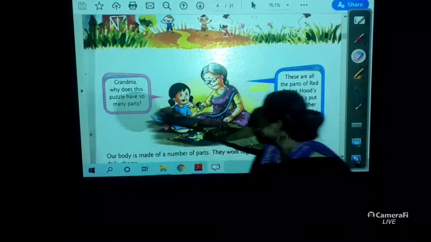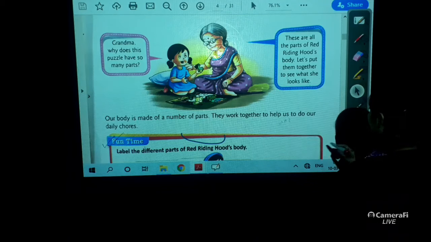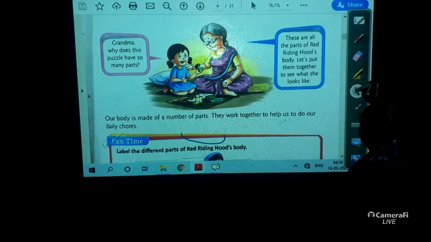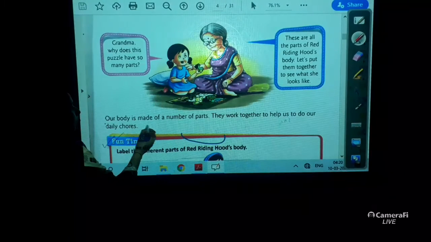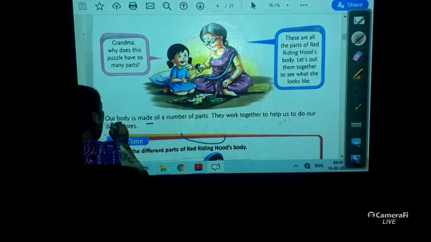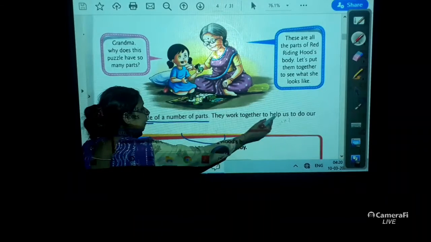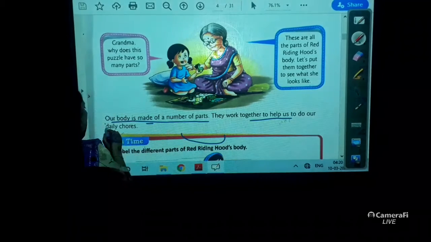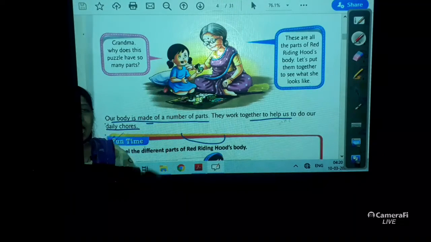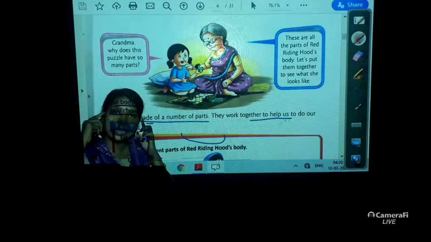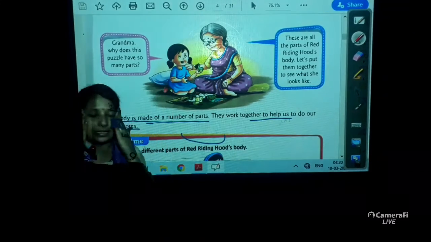Now let us see the things. Now Granny is saying what? Granny is saying that our body is made up of a number of parts. They work together to help us to do our daily chores. So you can see, this is my hand and these are my eyes. This is one body part and this is one body part.